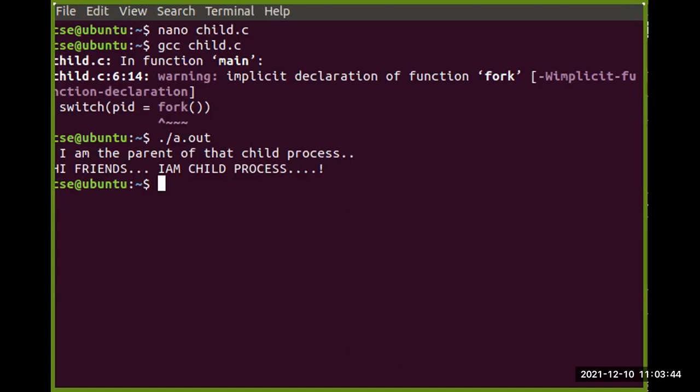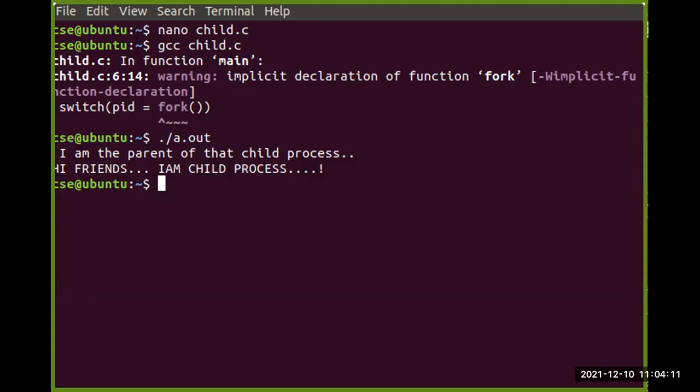The next problem that we are going to do here is to write a C program to create a zombie process. A zombie process means that the parent has left the child process, but the child process still has an entry in the process table. So we are going to create that zombie process scenario here.